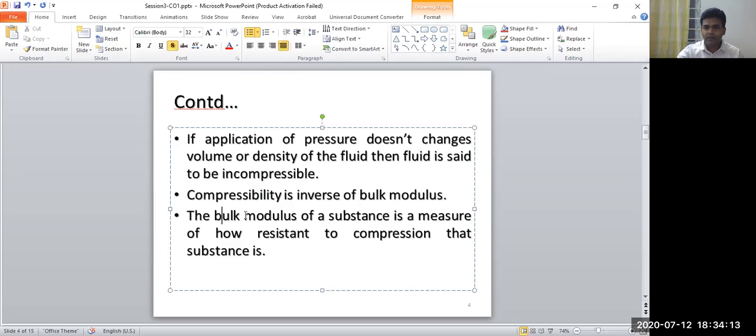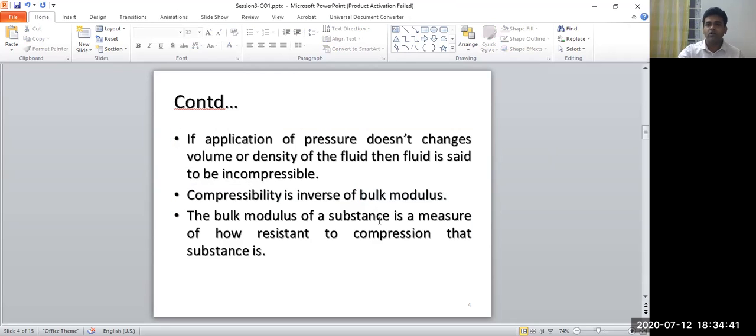So bulk modulus is resistance to compression. That's why the compressibility is the inverse of the bulk modulus. If the bulk modulus is high, that means the resistance is high, and then there is low compressibility. So there is an inverse relation between compressibility and bulk modulus.